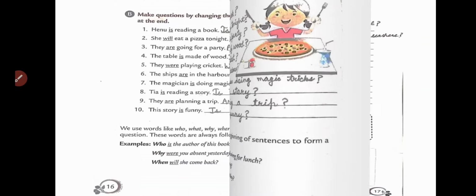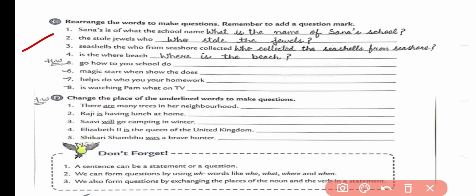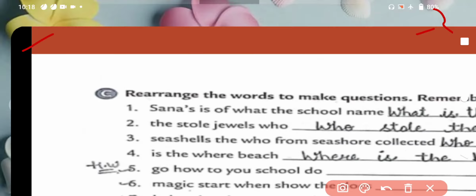Okay, now come to the next exercise. Here, C1, we have: rearrange the words to make questions. Remember to add question marks. The first one we have is, Sana is of what the school name. So how will we make the sentence? Yes, we will start with what. What is WH family. What is the name of Sana's school? Okay, you have to rearrange these words. Again, don't forget to use the question mark.